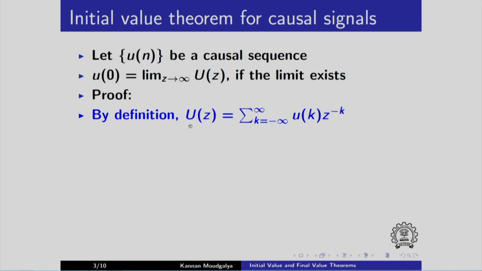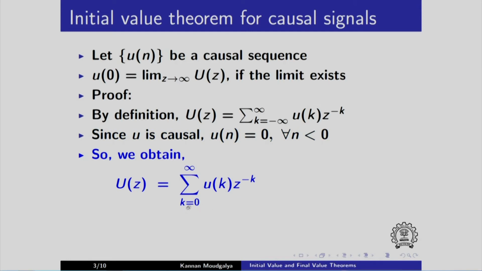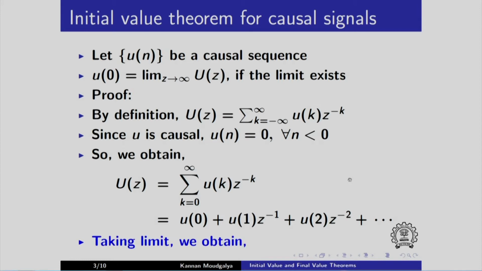This is the definition of Z transform. Because U is given as causal, we need to evaluate this sum from k equals 0 only. So we write it as k equals 0 to infinity of the same sum, which we write down in expanded form. For k equals 0, you get U of 0. For k equals 1, you get this, k equals 2, and so on. Now, this will go all the way up to infinity.